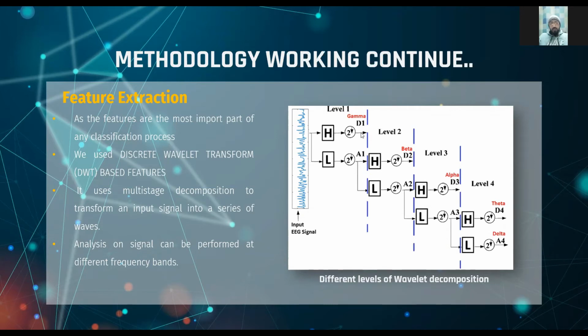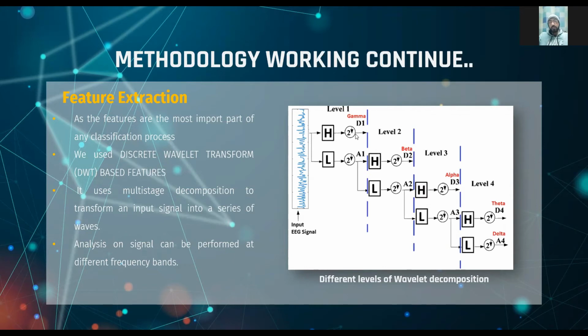As the features are the most important part of the classification process, we use discrete wavelet transformation based features. It uses multi-scale decomposition to transform an input signal into a series of waves. Analysis of the signal can be performed at different frequency bands. Here you can see we have an input EEG signal. It will convert it into higher and lower frequencies.